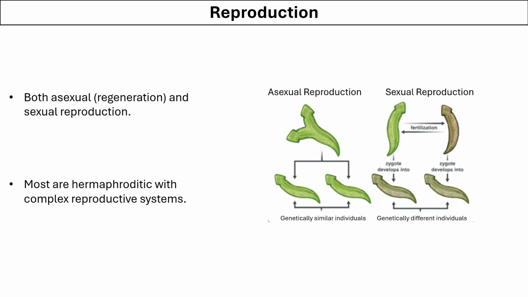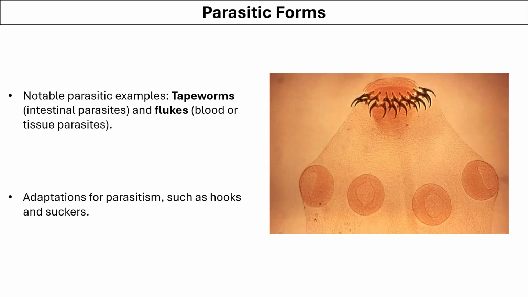Flatworms can reproduce asexually by regeneration, or they can also have sexual reproduction in which there is fertilization and formation of zygotes. Most of the flatworms are hermaphrodites, that means both male and female organs are present in the same worm. They also have some parasitic forms such as tapeworm, which lives in the intestine of human beings, and fluke, which are present in the blood or tissues. They have these specialized structures called hooks and suckers, which help them in attaching with the tissues and organs inside their host body.